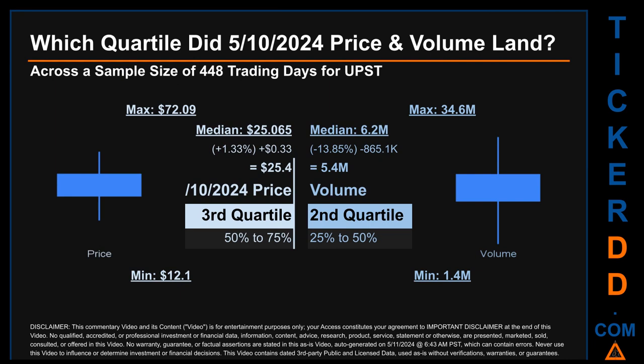Descriptively, UPST has a median price of $25.065. Therefore, the 10th of May 2024 price was higher from that middle marker by 1.33%. The day's volume of 5.4 million was less than the median by 13.85%.